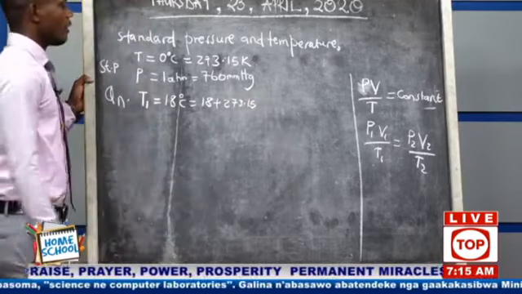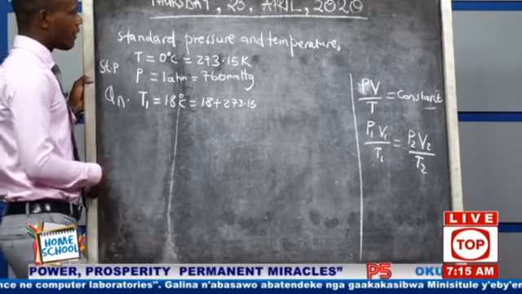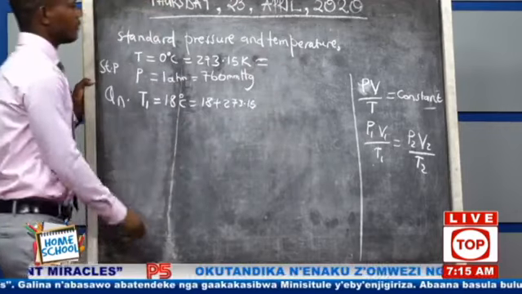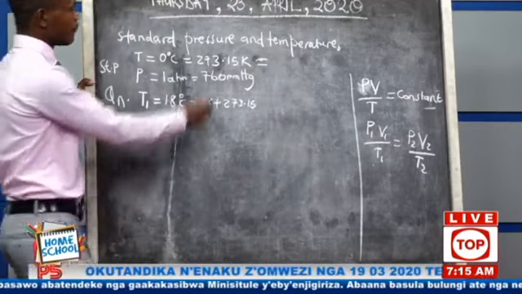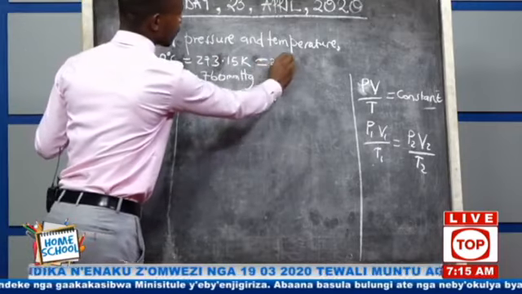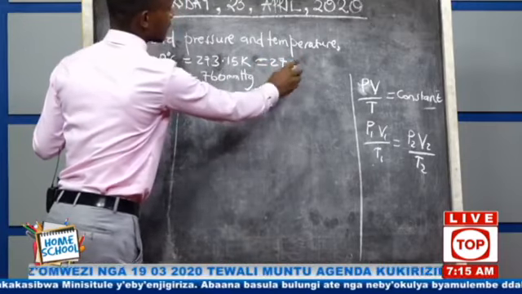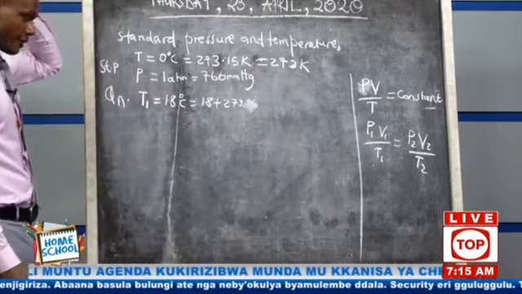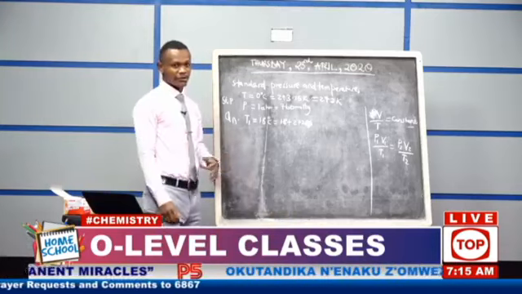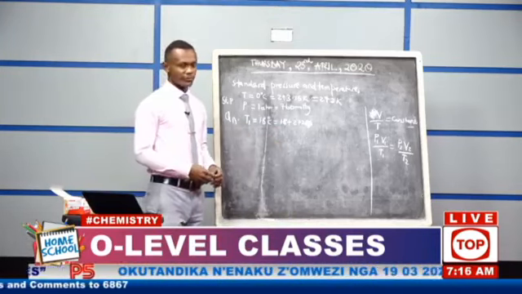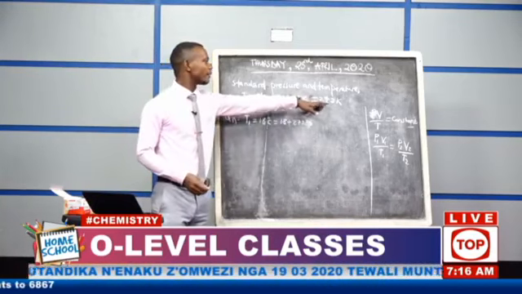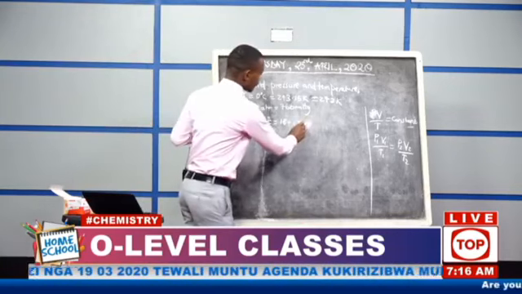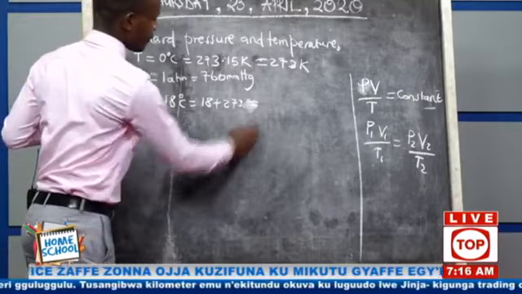When we were doing this, we came to the conclusion that, in most cases, at O-level work, you round off this one and you find most books using 273 Kelvin. And that's what we would like to use to avoid the decimal places. I know some of you can be disturbed by these decimal places. So you need to use at least a figure that can help you calculate very fast. So here we are going to use 273.